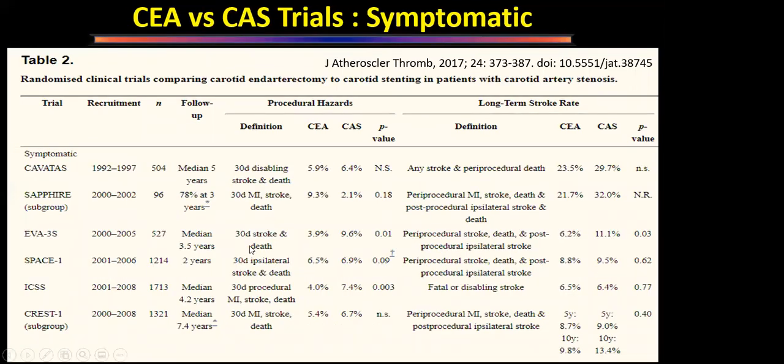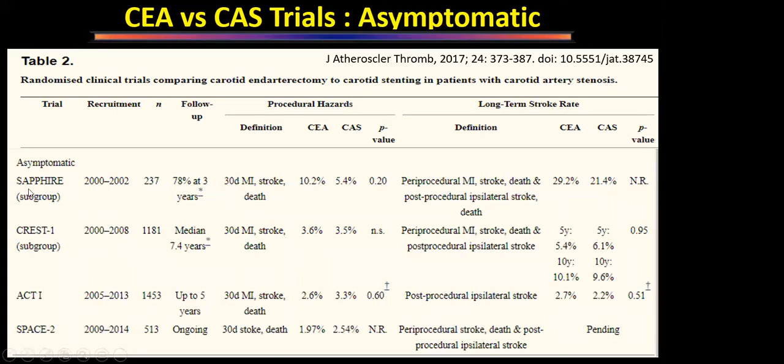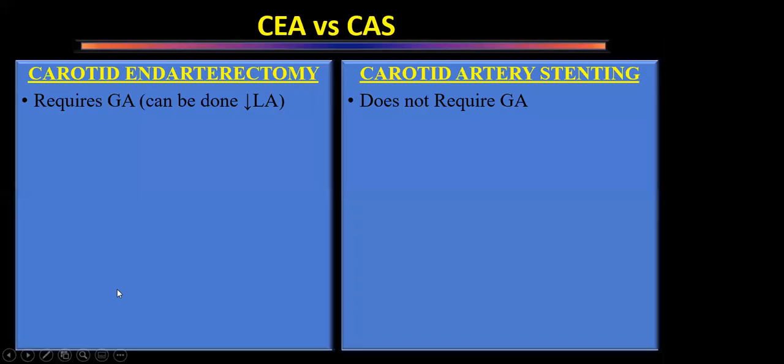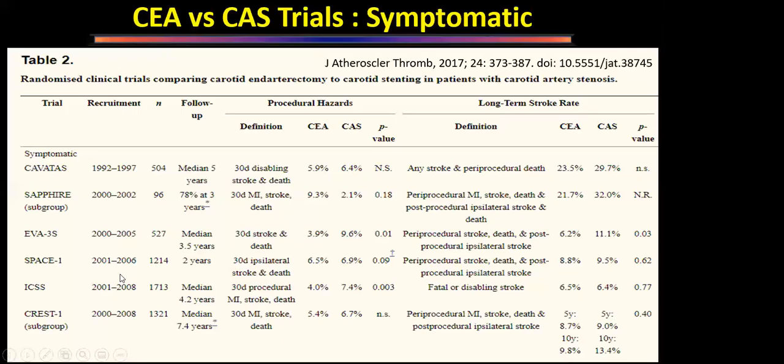Most of them are non-inferiority trials where they want to show that carotid artery stenting is not inferior to carotid endarterectomy. In asymptomatic patients, they have SAPPHIRE, which is the high risk group, CREST, ACT, and SPACE 2. In symptomatic patients, CAVATAS, SAPPHIRE, EVA 3S, SPACE 1. I haven't found any MCQs from this, and probably it would become too much data. So I have skipped this.